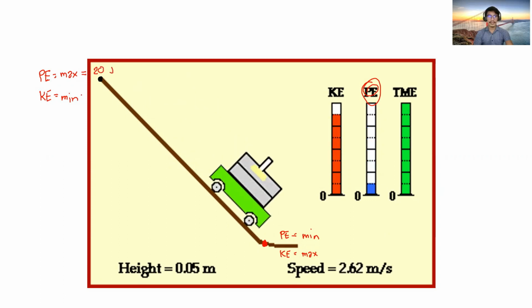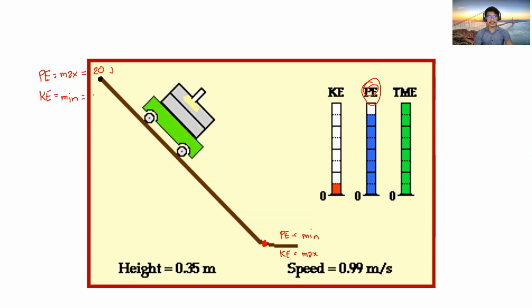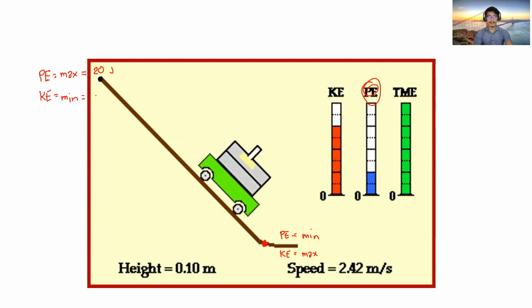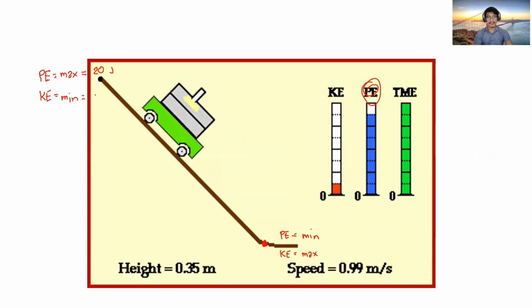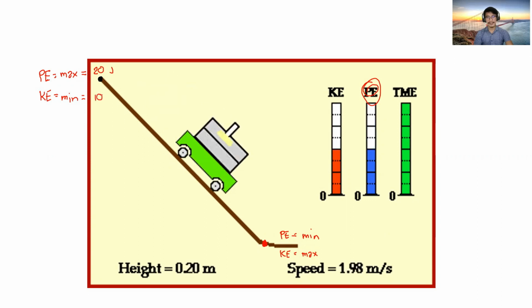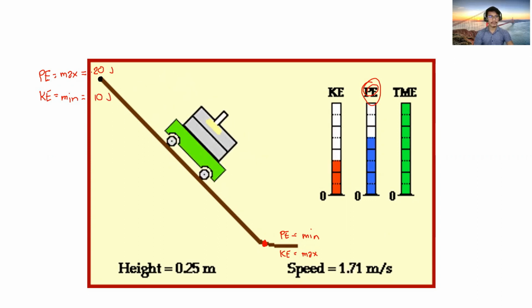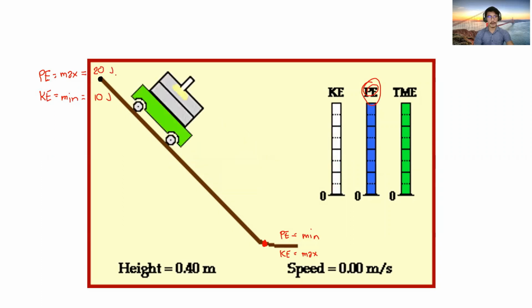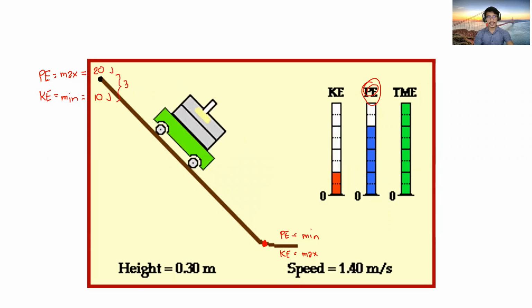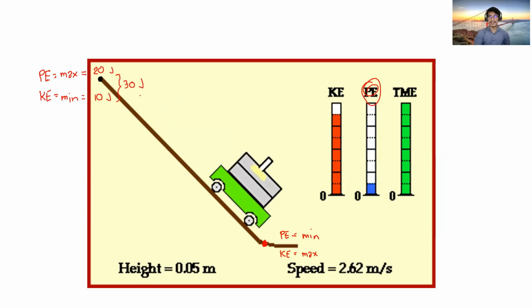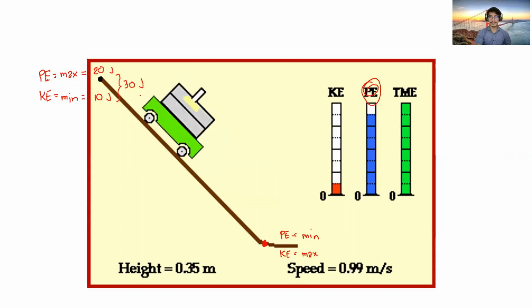Now, for example, the potential energy at this point is pila man? 20 joules. And the kinetic energy is pila man? 10 joules. So that means the sum of both potential energy and kinetic energy, the total energy, is 30 joules. Okay? Follow pa?